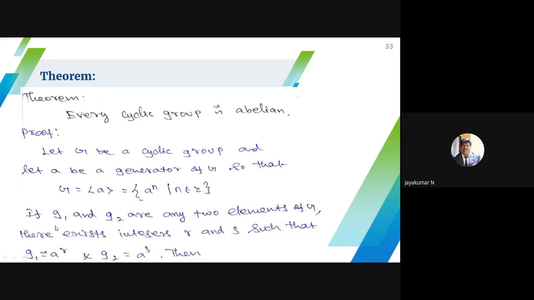So I have to choose two elements from G. Say G1, G2 are any two elements of G. Then G has the form A power n. So there exist integers R and S such that G1 is represented by A power R and G2 is represented by A power S. Then I have to show that G1 star G2 is equal to G2 star G1.